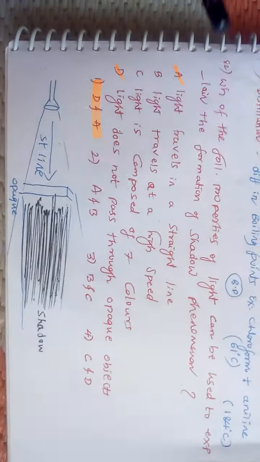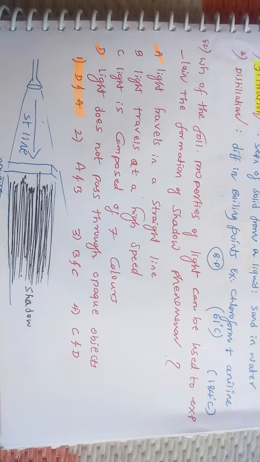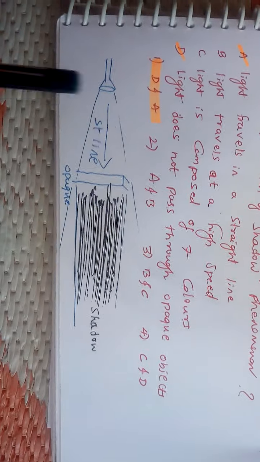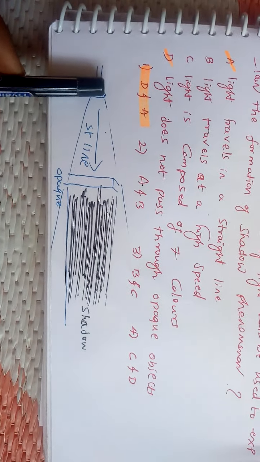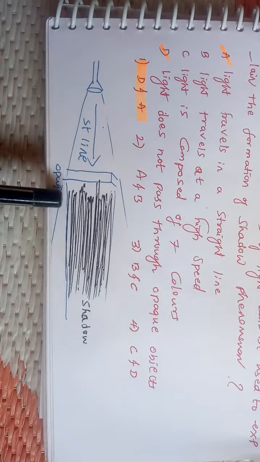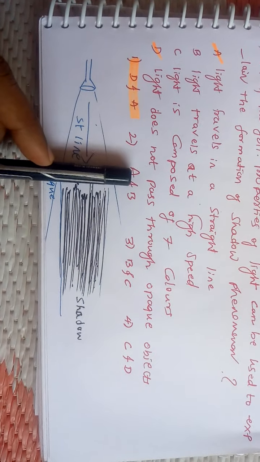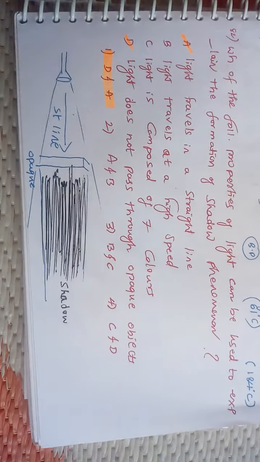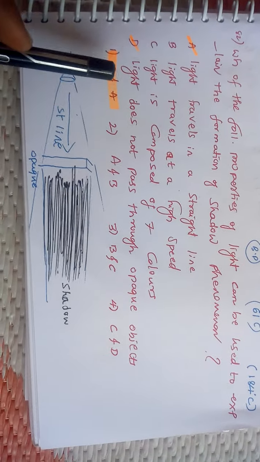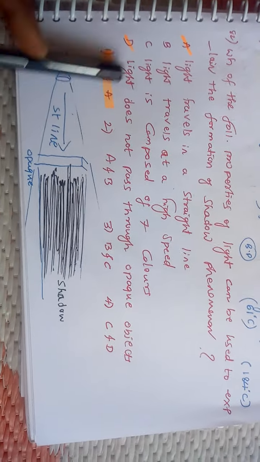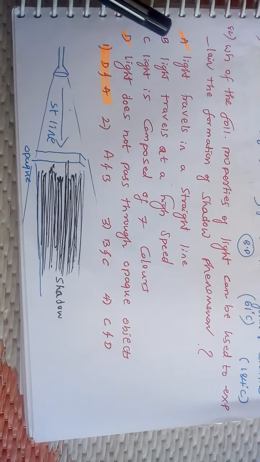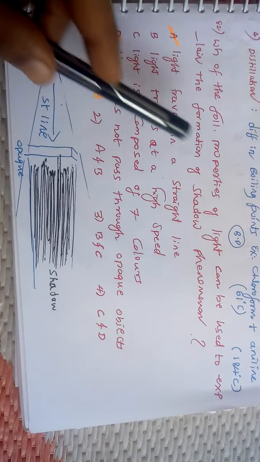Next question. Which of the following properties of light can be used to explain the formation of shadow phenomenon? Here, if you take any source of light, you know that light always travels in a straight line. If it falls on any opaque surface, the backside will form a shadow. So the answer is: light travels in a straight line and light does not pass through an opaque object. These are right. Options B and C are wrong because they are not an explanation for the formation of a shadow.